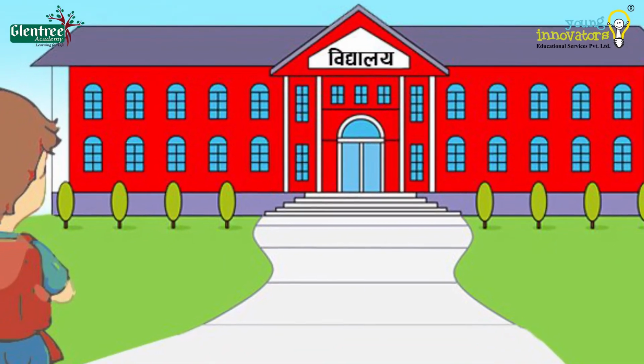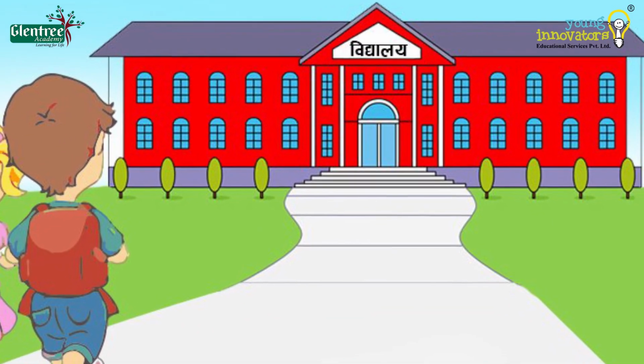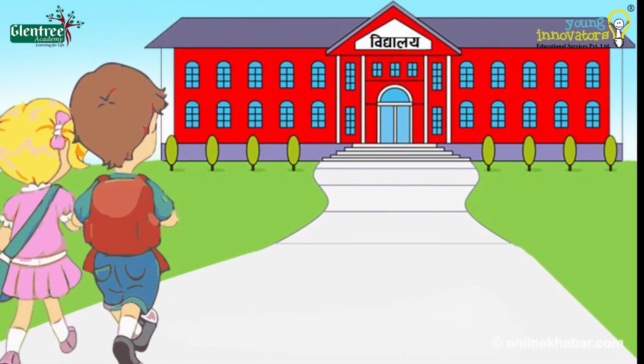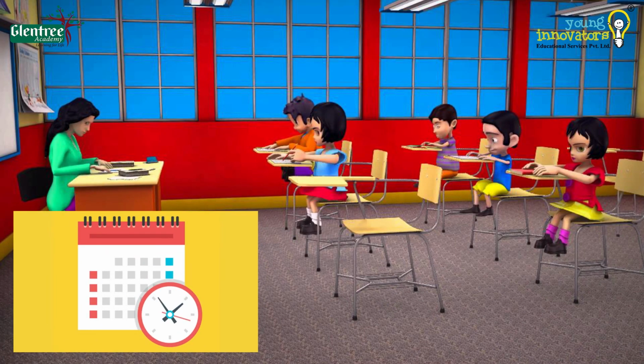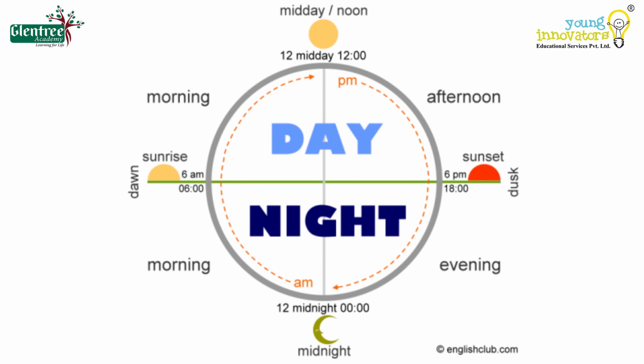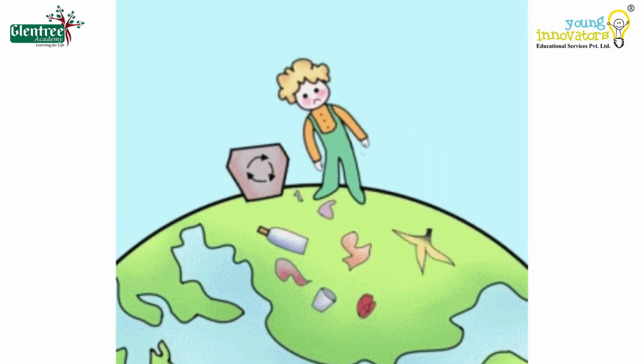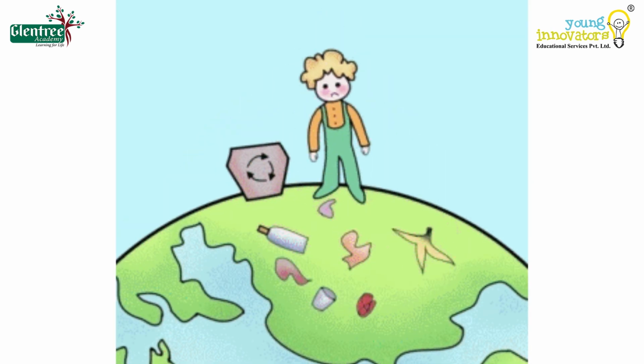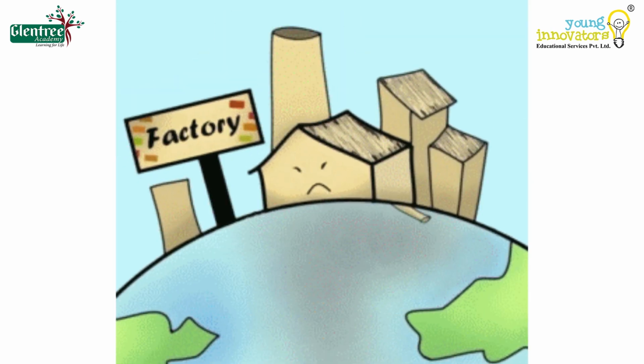Just imagine if we were on Jupiter. Our school time would have been for less than 2 hours, and on Mercury it would have been for days. Oh no, I don't want that. Luckily, we are on planet Earth which takes sufficient time to rotate and provide us with enough sunlight to sustain. So planet Earth is upright as life is possible only here as of now. Hence, it's important that we do not disturb, destroy, or harm our planet.